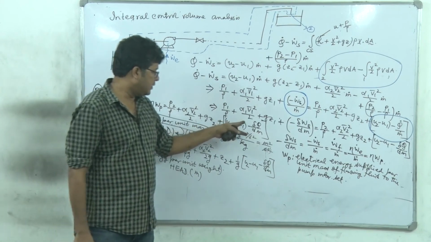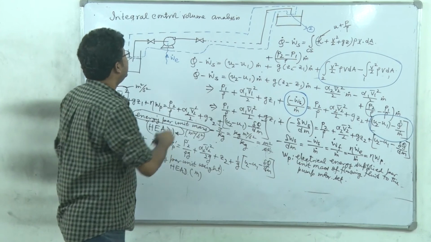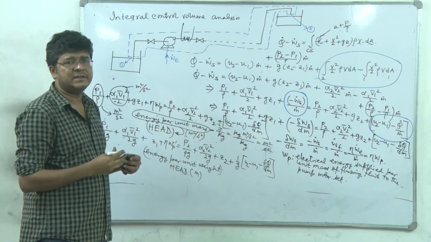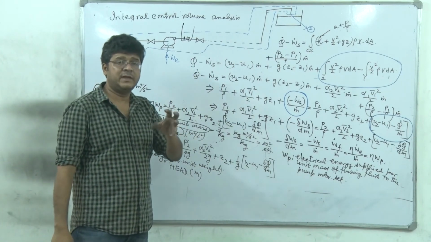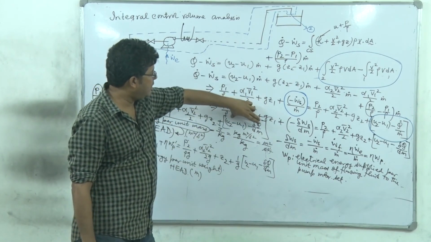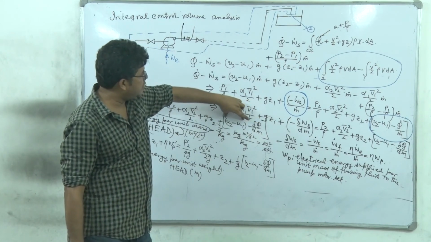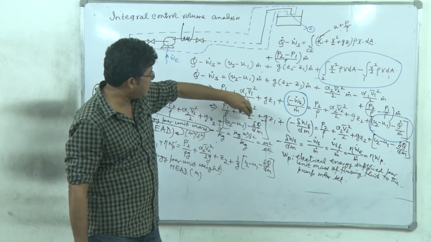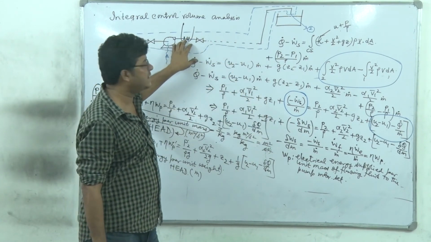Now the question is, why is there a dq by dm term? If there is any heater present here, then because of the heating the temperature will also increase. So if we have to exclusively extract the increase of internal energy due to the work done against the non-conservative force field, we have to subtract this dq by dm, because we are heating and because of that temperature will increase.